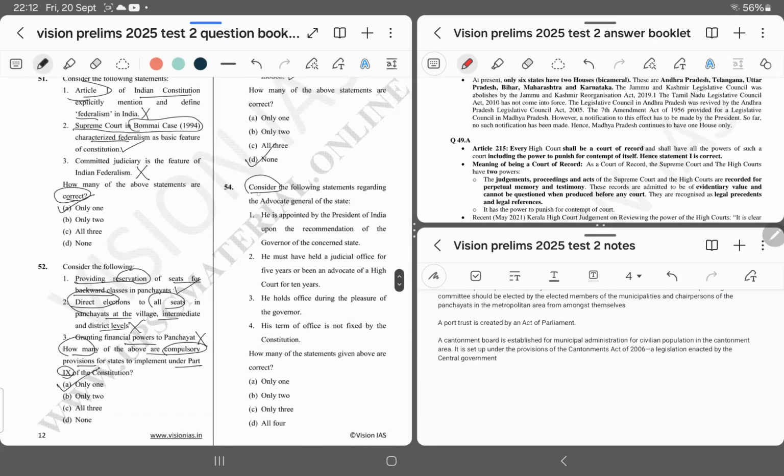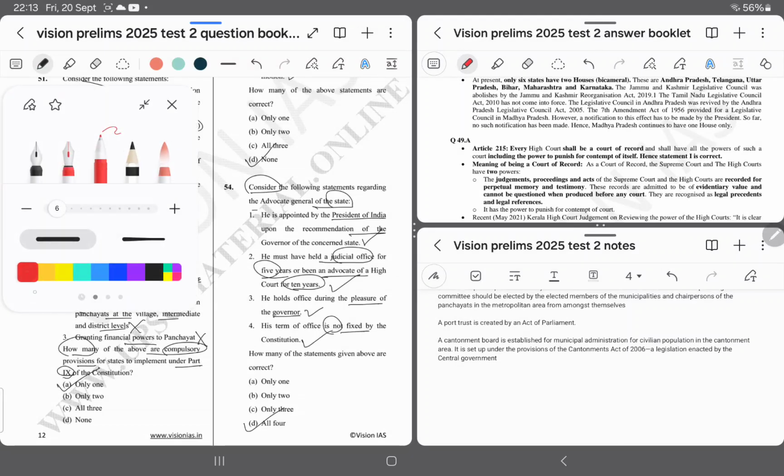Question number 54. Consider the following statement regarding the Advocate General. Option number 1. He is appointed by the President of India upon the recommendation of the Governor of the concerned state. This can be right. Option number 2. He must have held a judicial office for 5 years or have been an advocate of High Court for 10 years. Right. He holds office during the pleasure of government. Right. His term of office is not fixed by the Constitution. This is also right. All 4 options are right.